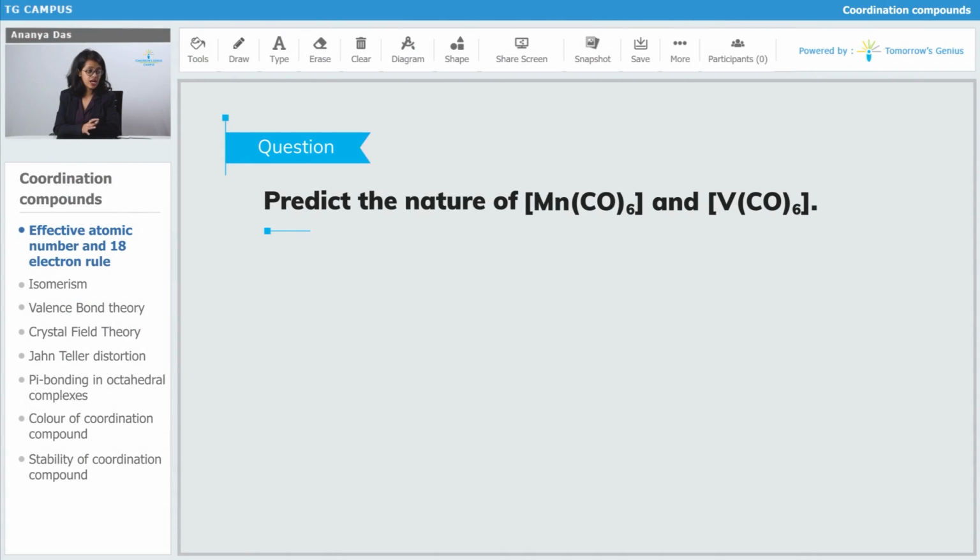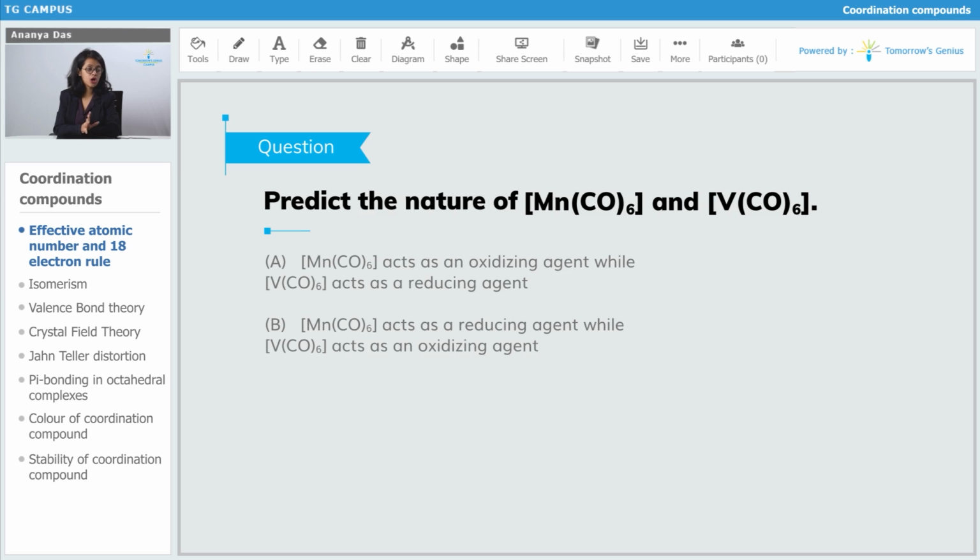Okay, the question states that we have to predict the nature of both of these complexes. All of your options state whether it's going to act as an oxidizing agent or as a reducing agent. For this you can use either the effective atomic number rule or the 18 electron rule. According to the effective atomic number rule, if the effective atomic number comes 1 less than the atomic number of a noble gas, then it is going to get reduced and it will act as an oxidizing agent.